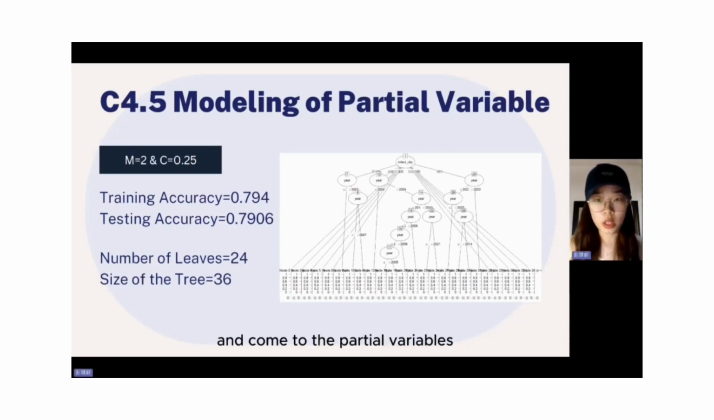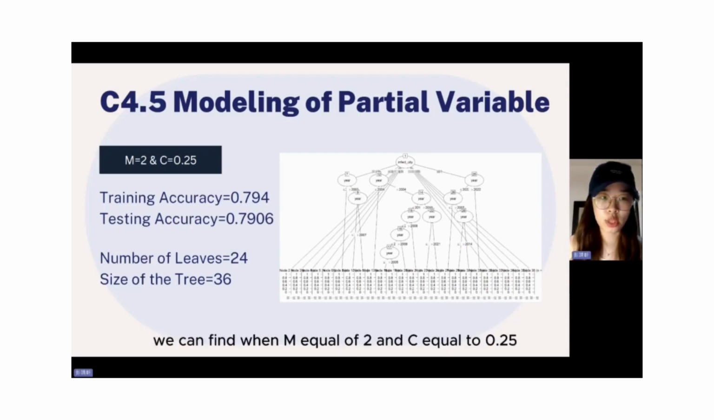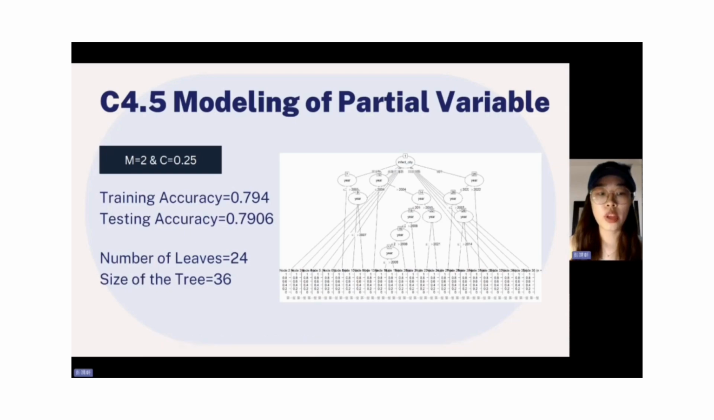And coming to the partial variables, we find that m equals 2 and c equals 0.25. We have a training accuracy of 0.794 and a testing accuracy of 0.7906. Using C4.5, we find that the number of leaves equals 24 and the size of the tree equals 36.